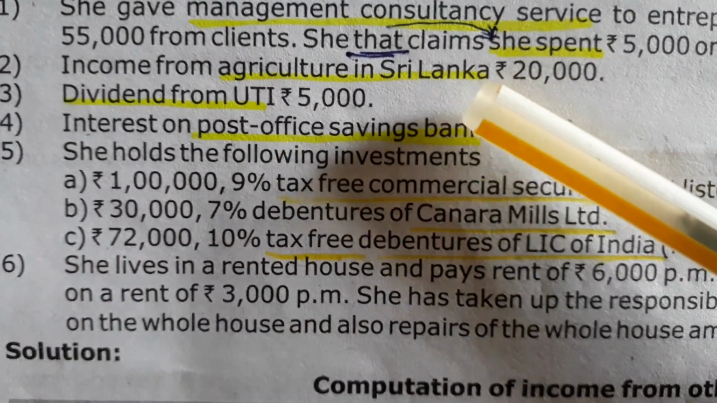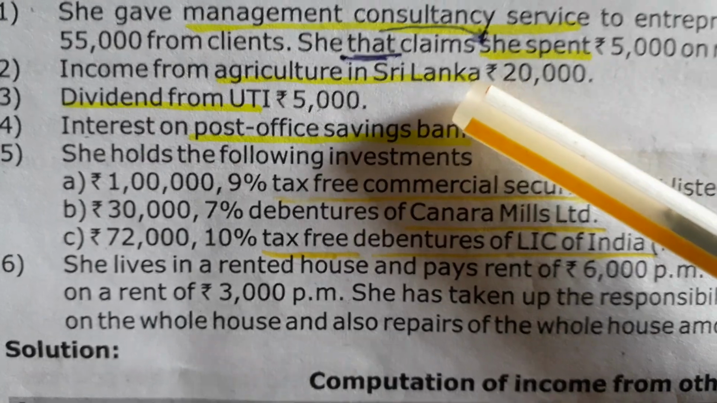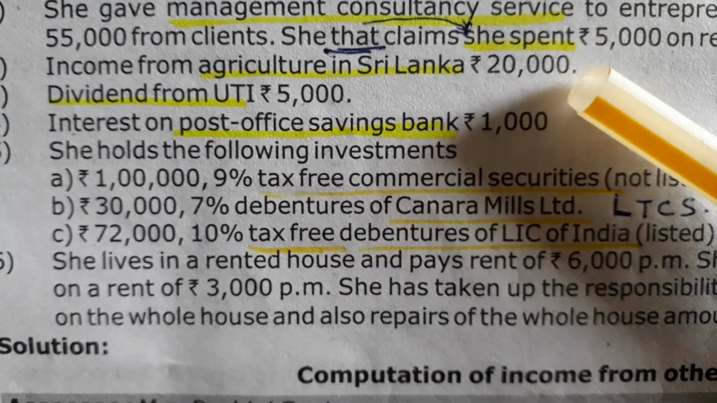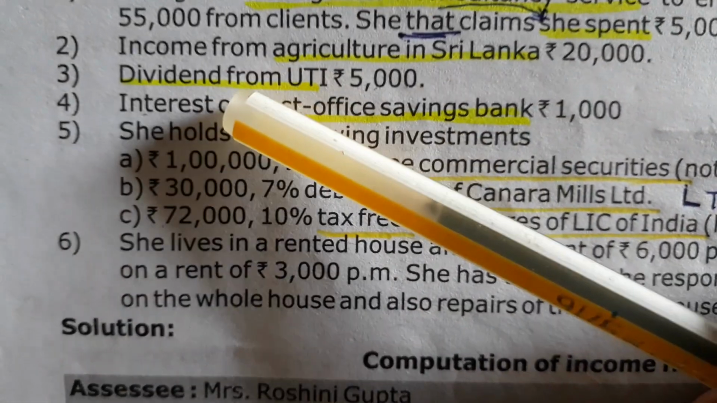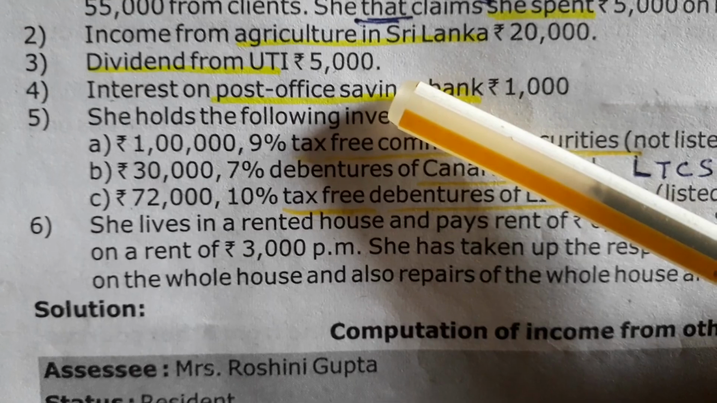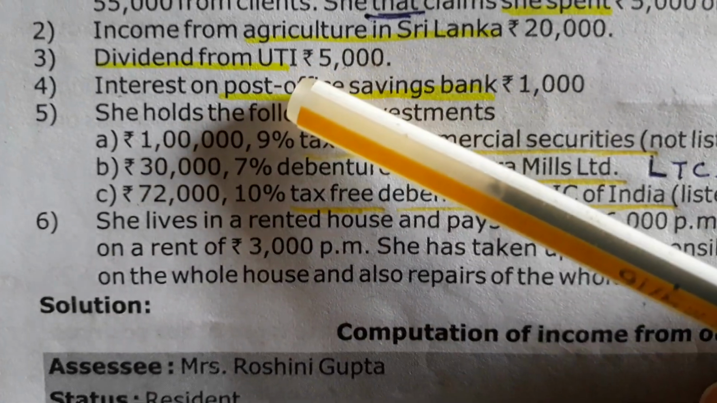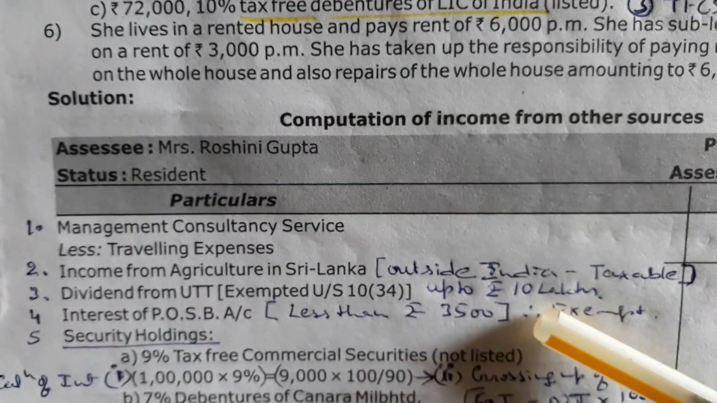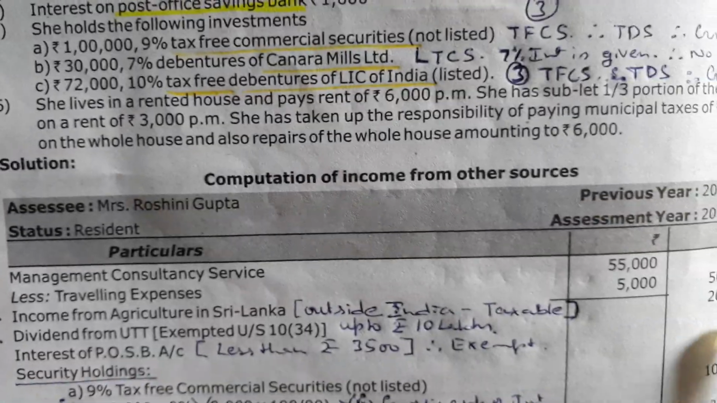Next, income from agriculture in Sri Lanka. This is outside India. It is fully taxable. 20,000 you have to directly take it to the outer column. Next, third one, dividend from UTI, rupees 5,000. This is domestic company. Up to rupees 10 lakhs, it is exempted. So, outer column, it is nil.